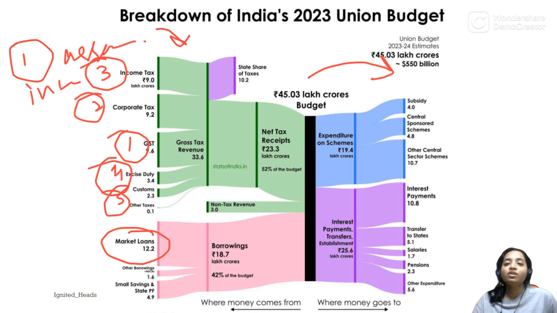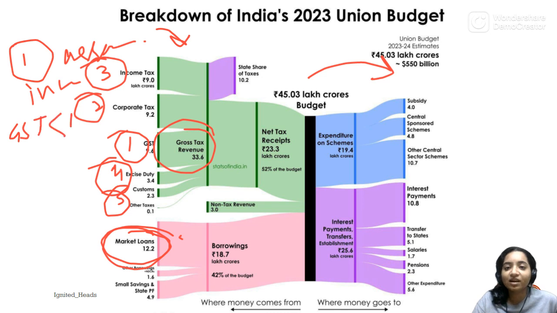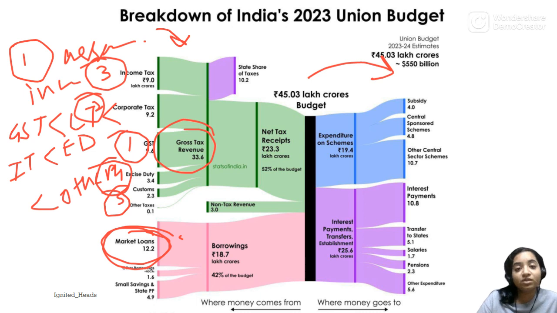If the question comes from where the maximum money comes to the government, 33.6% comes from the gross tax revenue and 18.7 lakh crore rupees, or 12.2%, comes from borrowings. And in the gross tax revenue, we'll arrange in ascending order. We first have GST, then corporate tax, then income tax, then excise duty and other taxes.